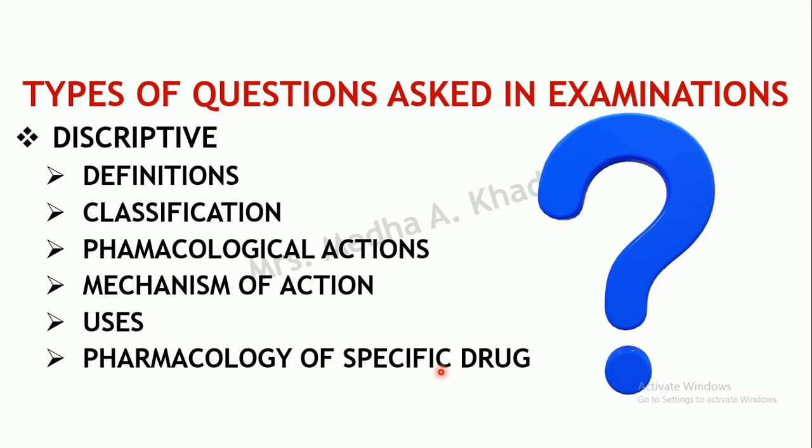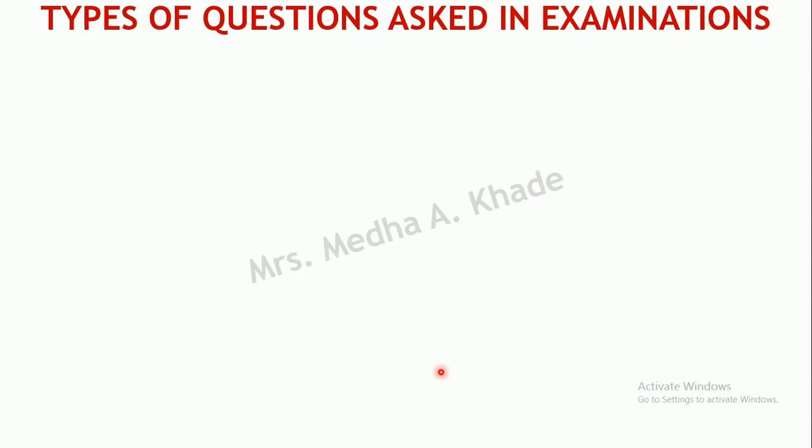For example, define antiadrenergic drugs and discuss the pharmacology of propranolol. So the pharmacology of a specific drug may also be added. These are the types of descriptive questions which may be asked.